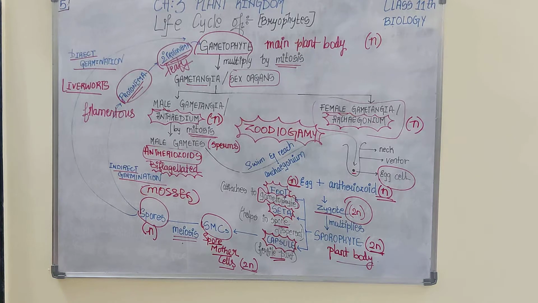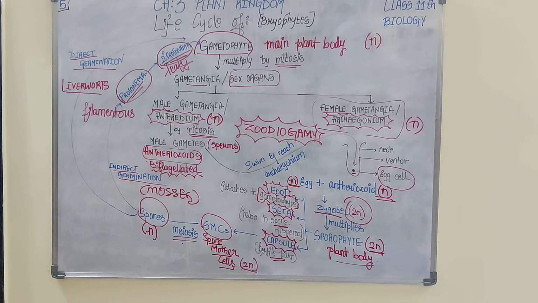I won't be giving any trick to remember the examples of bryophytes, as there are very few, and you have to remember them along with the figures given in the textbook. For liverworts, Marchantia, as we discussed. Remember how there was an exception regarding Marchantia.